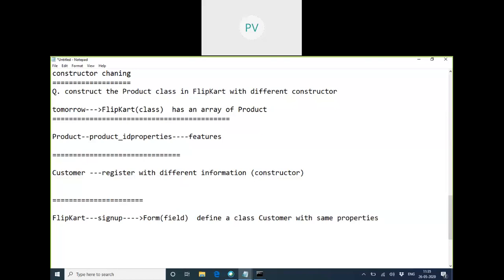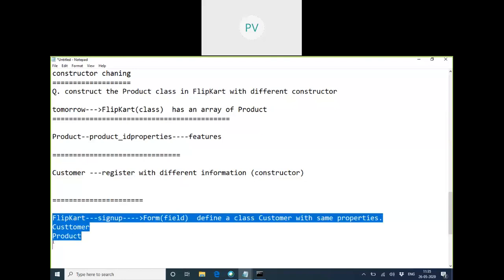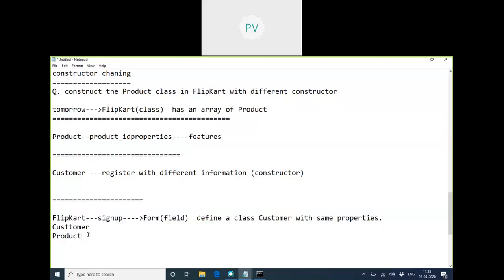Like this is registration. Whenever somebody wants to register with Flipkart, he's a customer. He becomes a Flipkart customer. Then only he can go for a purchase of products. So that means now we have a Customer class, later we have a Product class, we have a Flipkart class, but Flipkart will have both the things. I will introduce this directly later. So today what you can write is only these two classes. One is how to define a Customer class with different constructors, and how to define a Product class with different constructors.